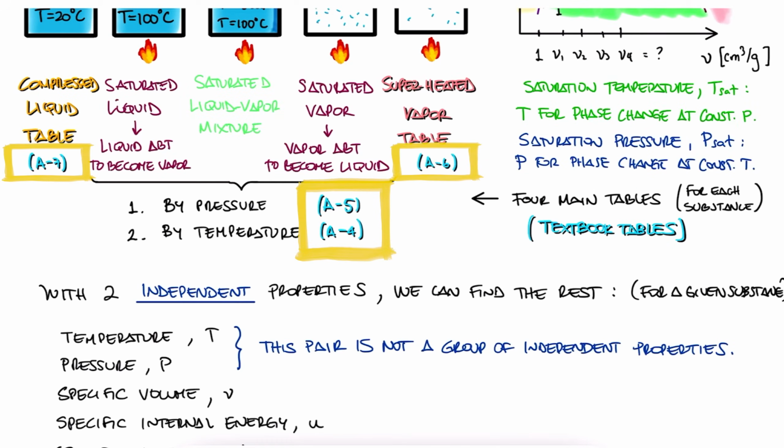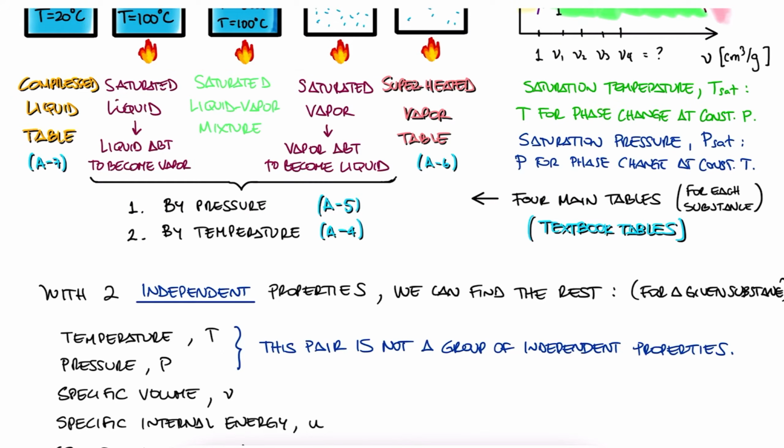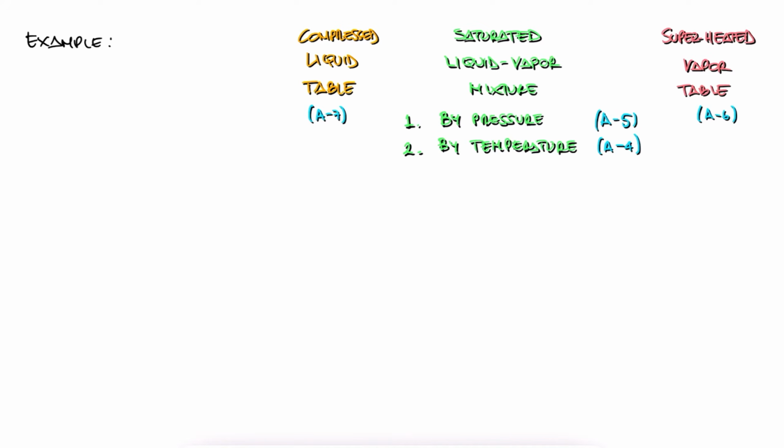Since there's 4 main tables, if you're going to use the tables to find the properties that you're looking for, you first need to identify the state or region of your substance: saturated, compressed, or superheated. Let's try identifying that with a simple example that covers everything we learned today, and if you want to see more complex examples on this same topic, make sure to check out the example links in the description below.